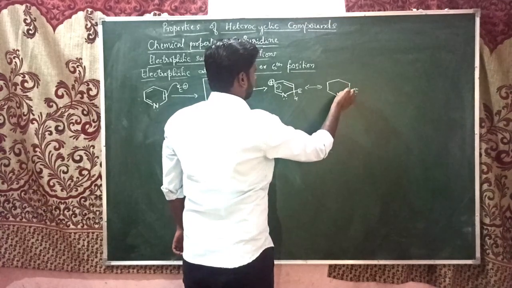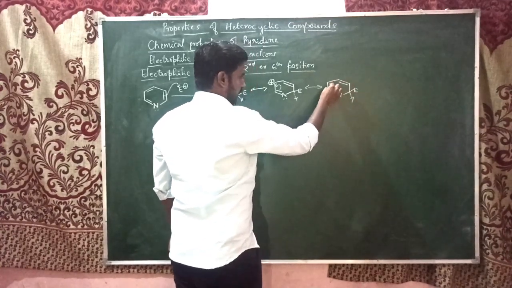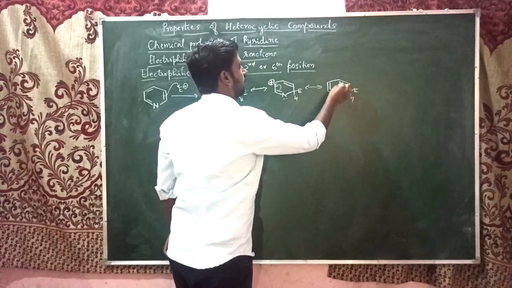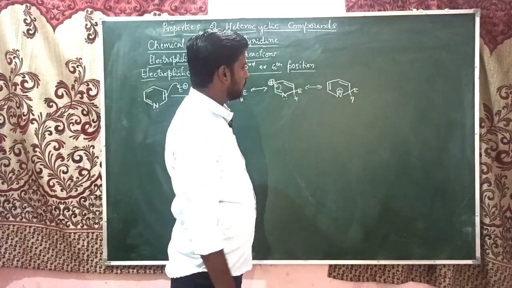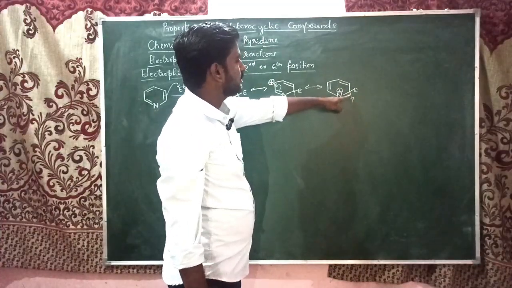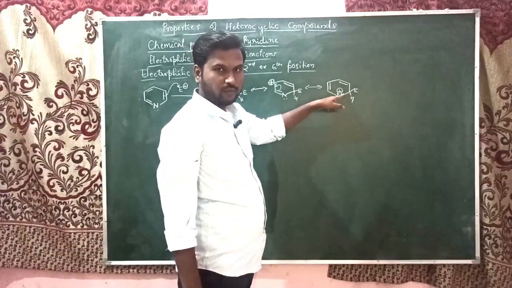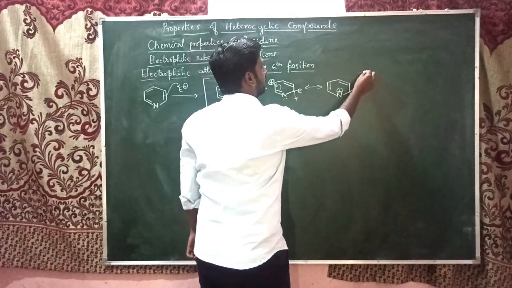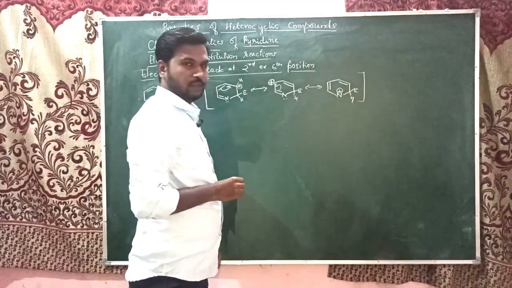Electrophile, hydrogen. There is a formation of a double bond here, and the positive charge comes over the nitrogen. In the last, this hydrogen will give its electron, forming a double bond, and it will be eliminated. So these three are the resonance structures.